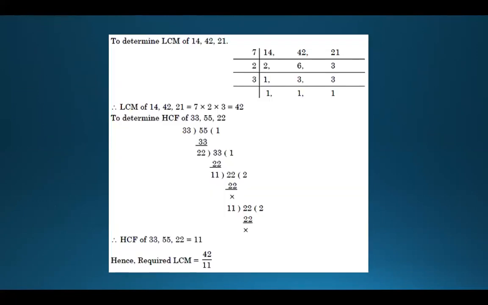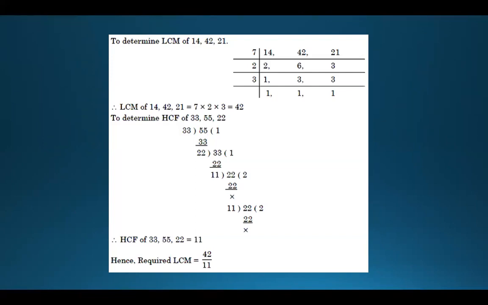I have shown an example to determine the LCM of 14, 42, and 21. You can see the common division method. We have kept the three numbers 14, 42, and 21, and we are trying to divide the numbers. Once we get the last values as 1 or prime numbers, we multiply all the numbers. So 7 into 2 into 3 into 1 will be the LCM out here.